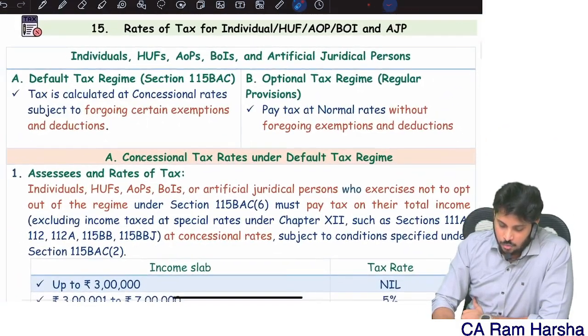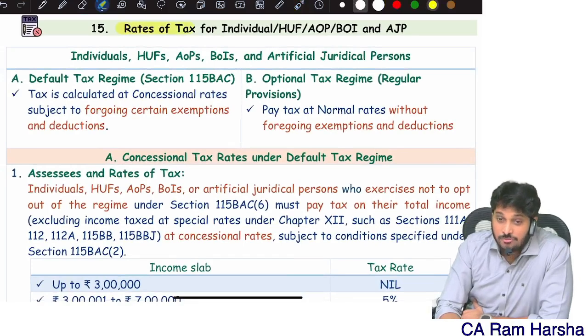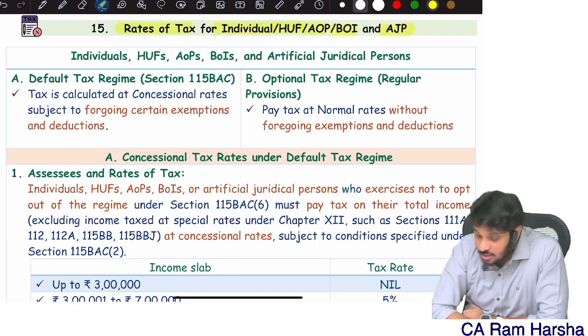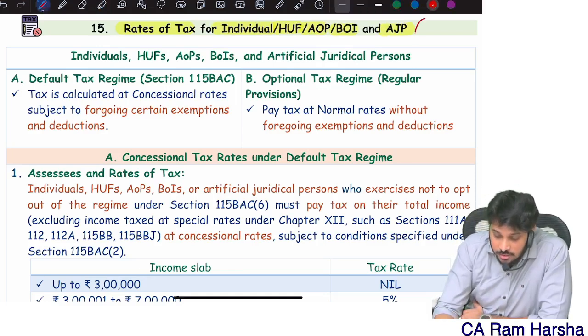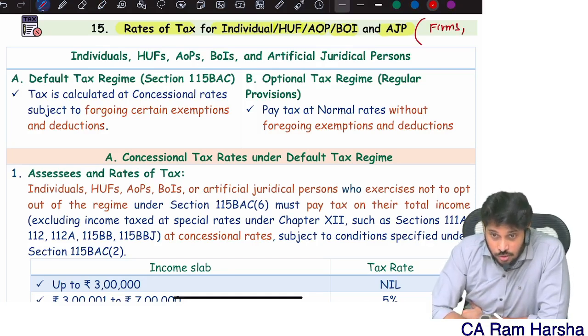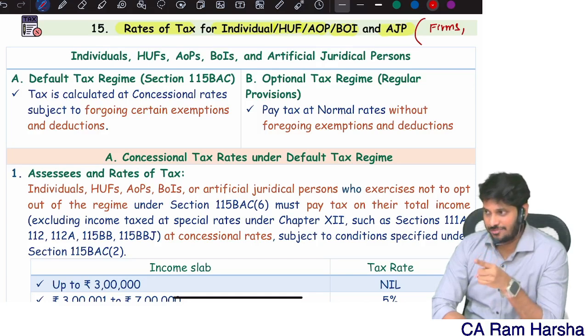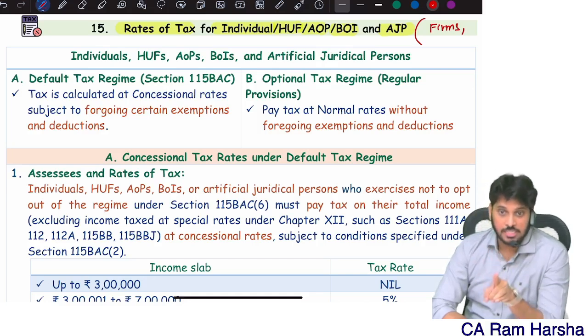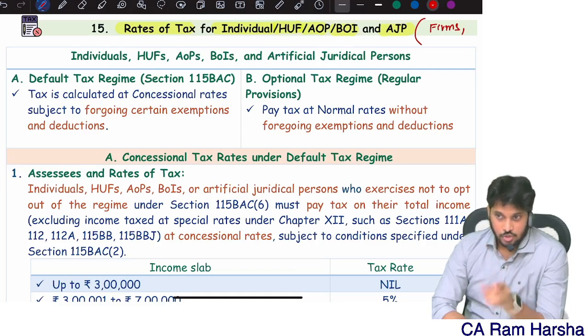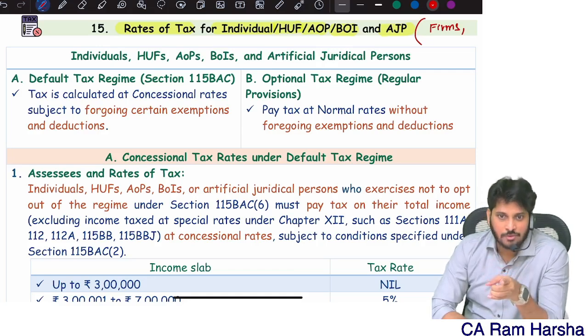So what are the rates of tax, and for whom? Individual, HUF, AOP, BOI, AJP. What is not covered here? Firms are not covered. Generally, firm means what? Organization, that is the dictionary meaning. But in income tax, firm means only partnership firm and LLP. So in income tax alone, firm means partnership firm and LLP.